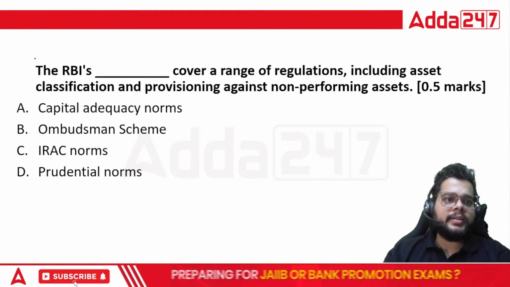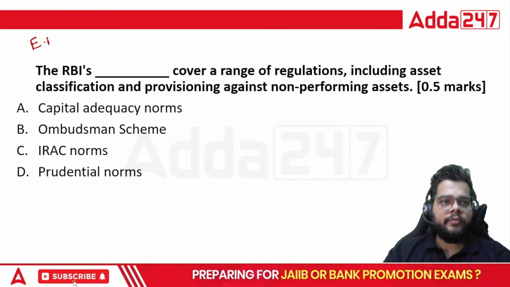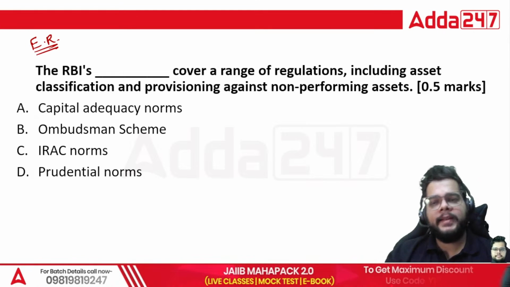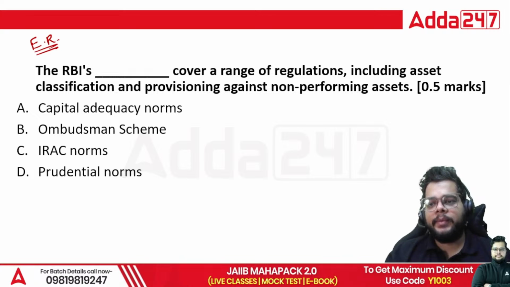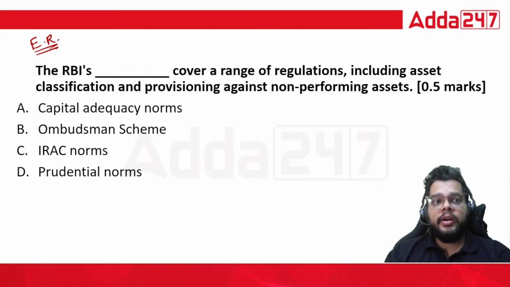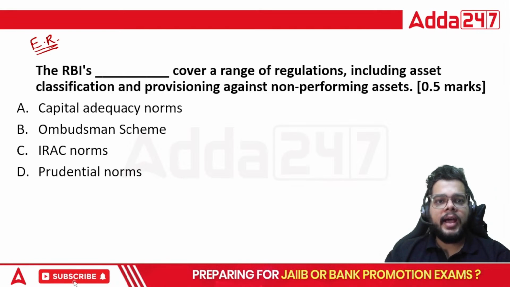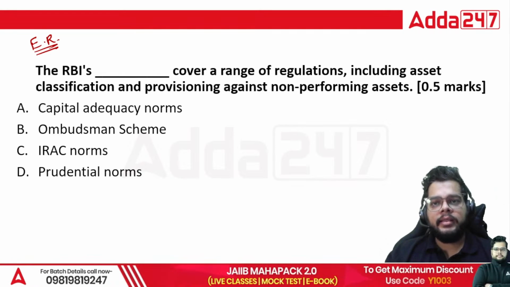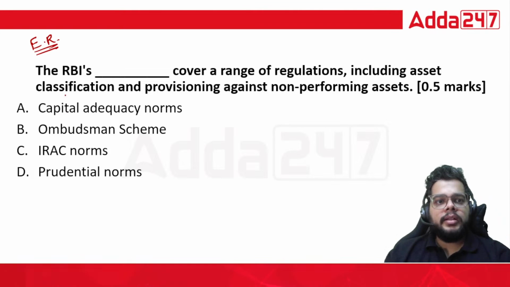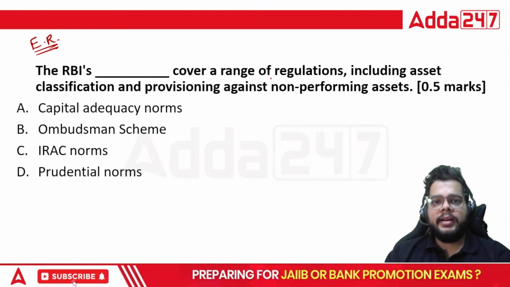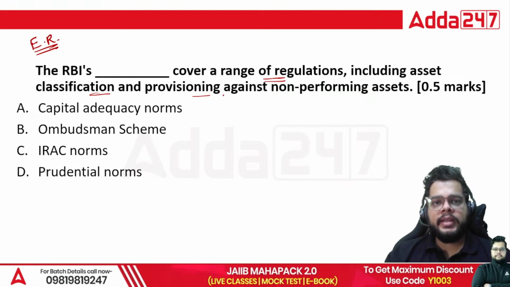Next is a question from economic reforms, a very important chapter. Just after you complete the globalization chapter, you will find the unit of economic reforms. And here the question is based on the RBI's intervention in the assets of the banks. The RBI's dash cover a range of regulations, including asset classification and provisioning against NPA, non-performing assets.